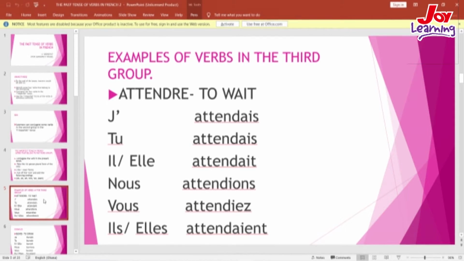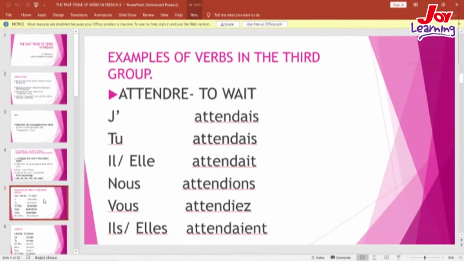And when we do that, we will take the nous form, and the nous form becomes nous attendons. We cut off the ons and we add the endings of the l'imparfait tense. So we will have j'attendais, tu attendais, il attendait, elle attendait, nous attendions, vous attendiez, ils attendaient, elles attendaient, which